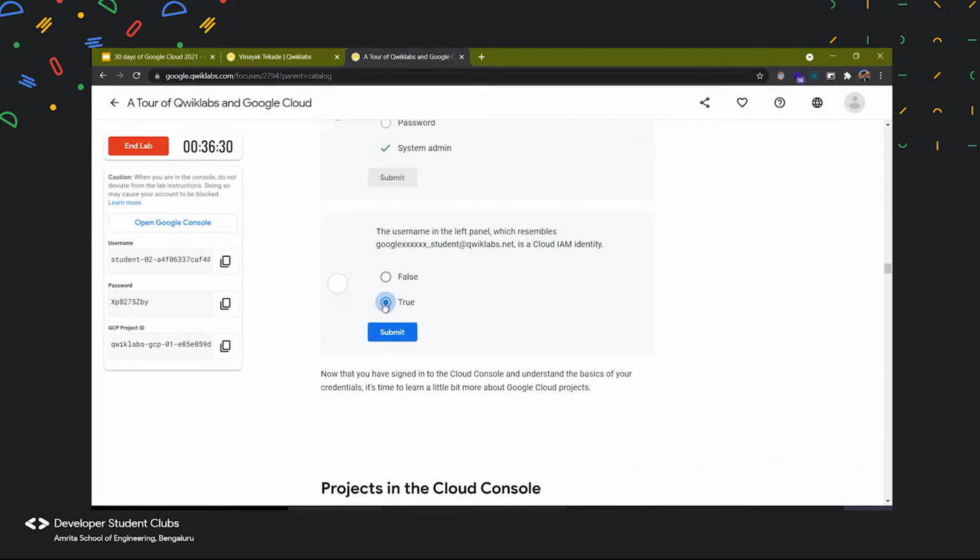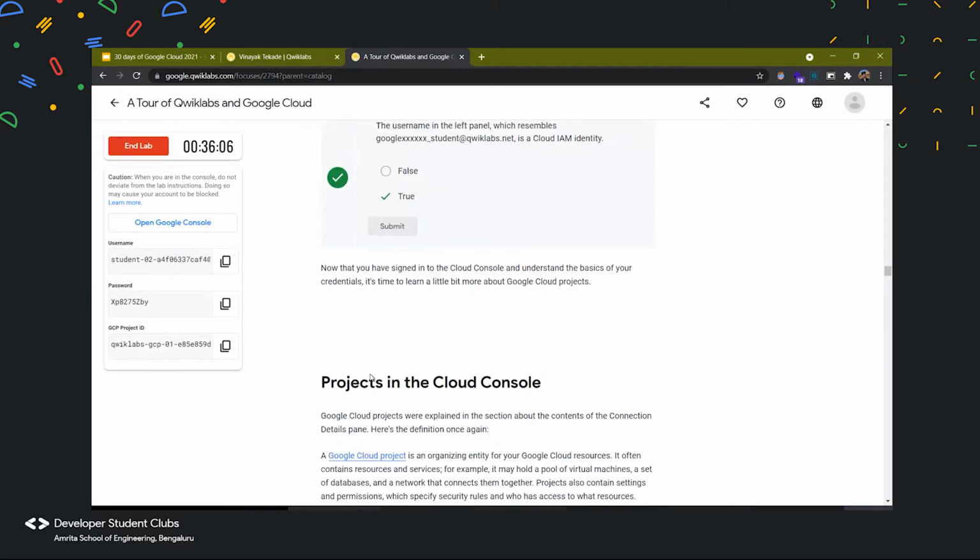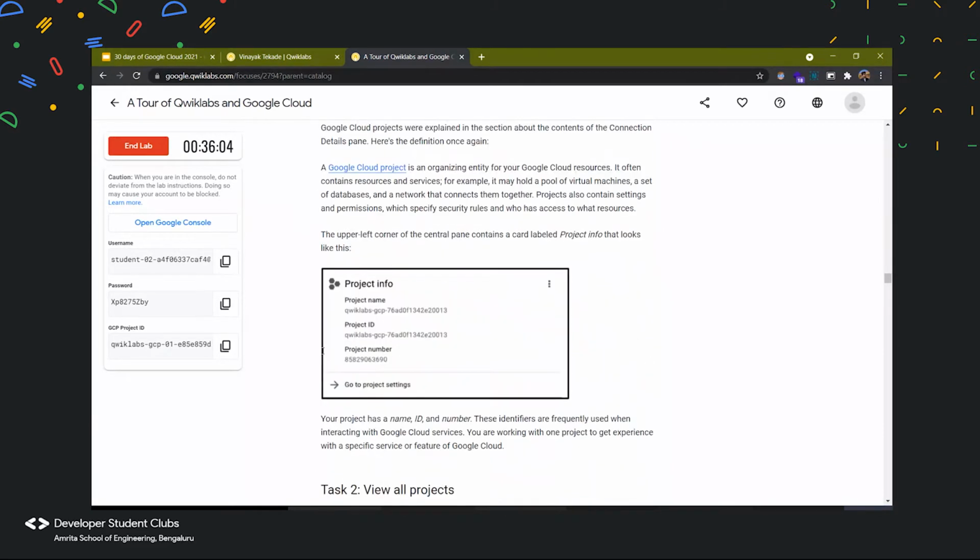So let's say if there wasn't any presenter available like me, so that is what this 30 days of Google Cloud is all about. So you have this wonderful platform called Quick Labs over here, and you don't need anyone else to come and teach you. All the information will be present here, and you can also check whether you understood the concept properly or not. So that is the part about how Quick Labs actually is wonderful.